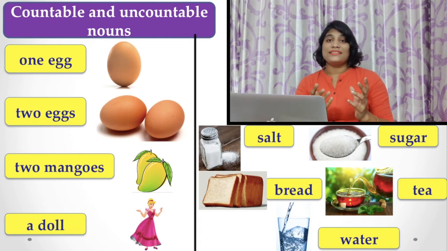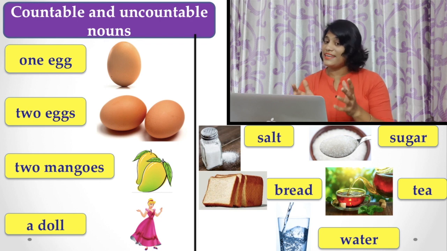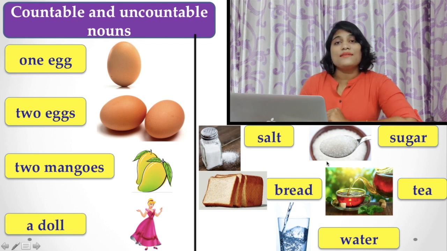So, why do I say some things are countable and some are uncountable? Let's see here. Here, there are some pictures. As you see here, one egg, two eggs, two mangoes, a doll.